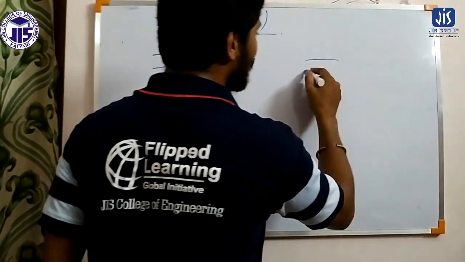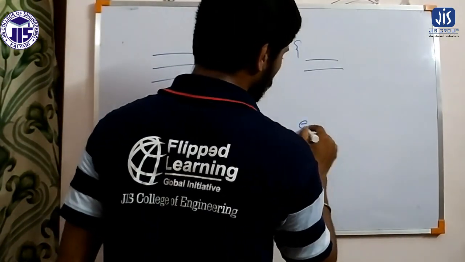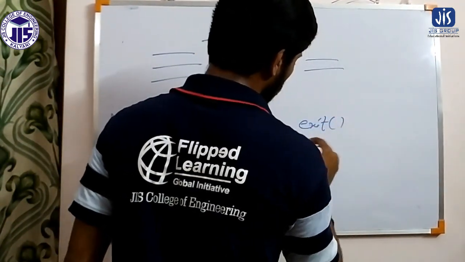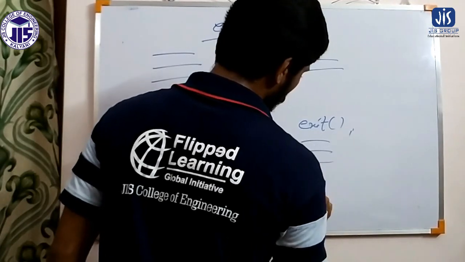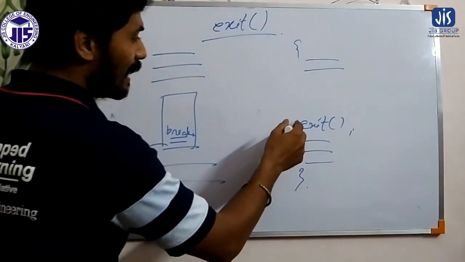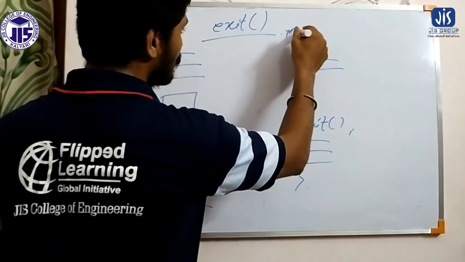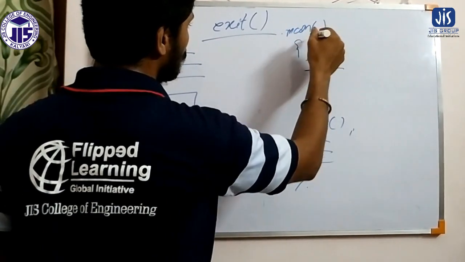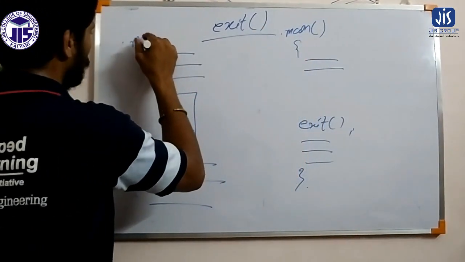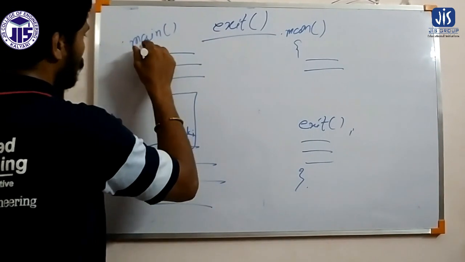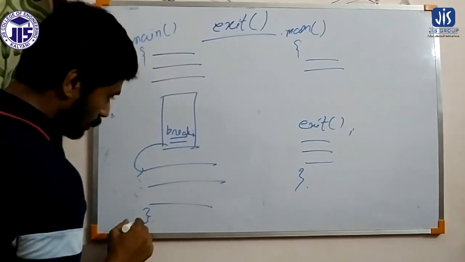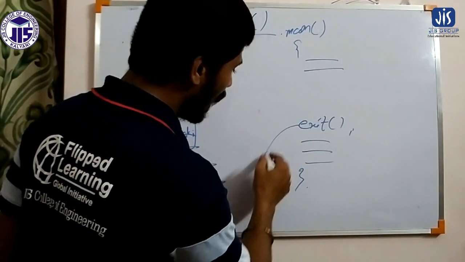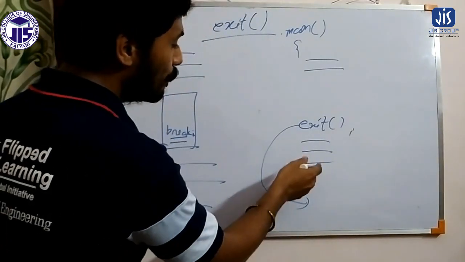But if I say exit, this is the main program. So if I say exit, then it will jump out of the program. The remaining program will not get executed at all.